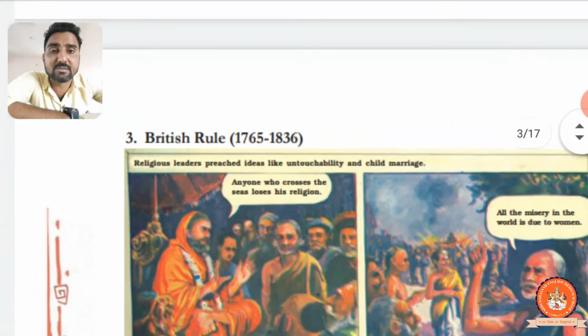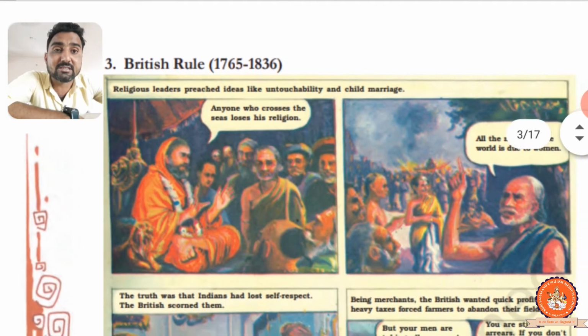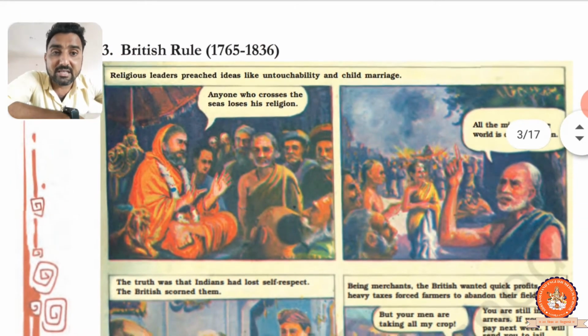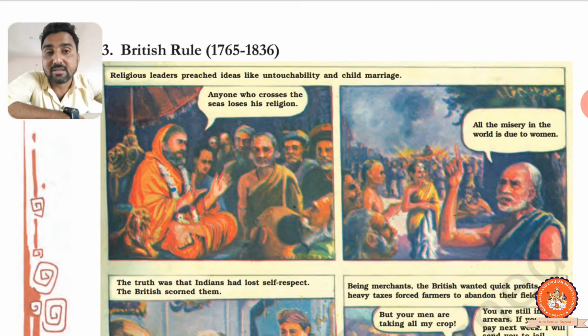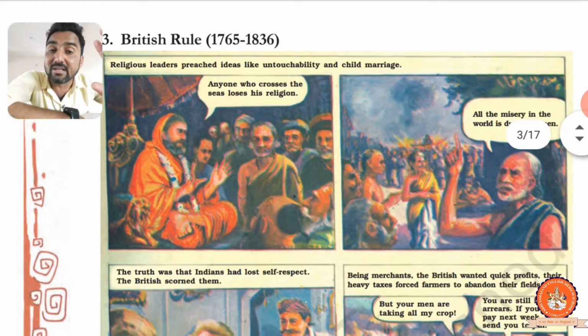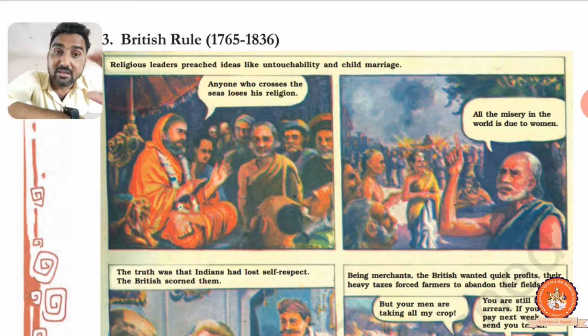Now what happened in the third glimpse? British rule, 1765 to 1863. What exactly happened in the British rule during this time? The title of this glimpse: religious leaders preach ideas like untouchability and child marriage. Our religious leaders preached, that means gave lectures, advice and suggestions. What kind of ideas did they give us? Very pathetic ideas were given to us at that time, preaching ideas like untouchability and child marriage.